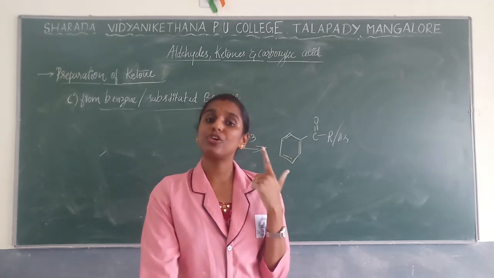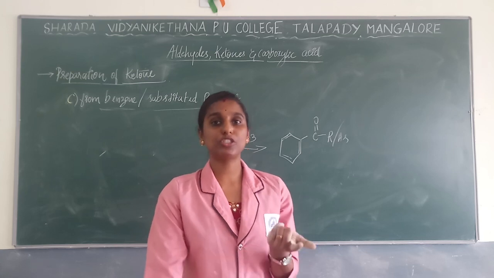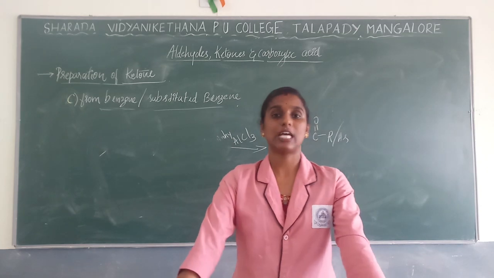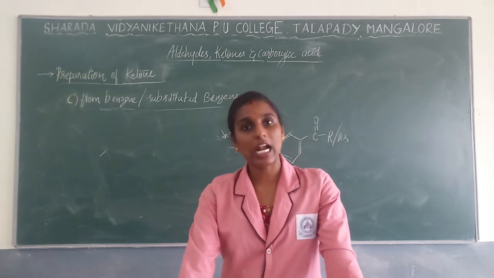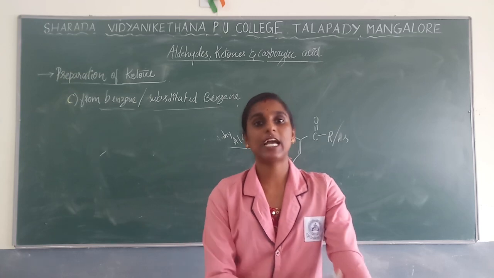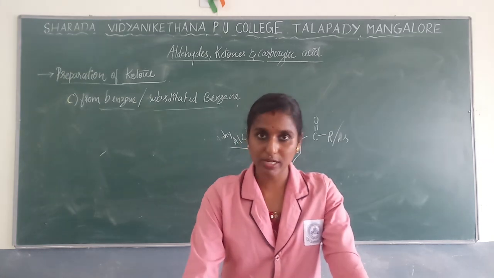And by using alkynes, hydration of alkynes will be done in the presence of mercuric sulfate as well as sulfuric acid to give aldehyde. If you are using ethyne, you will get aldehyde as a product. If you are using higher alkynes, you are going to get ketone as a product.